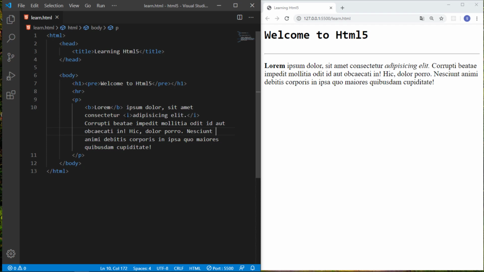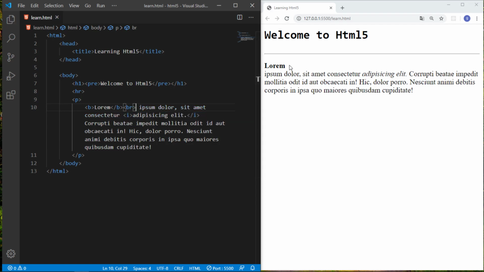If you want to add a break after this text, for this purpose there is a single tag called br, and you write it like this, and just save it. So you can see there is a break after this lorem text.